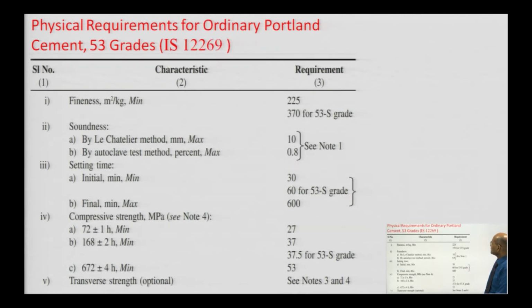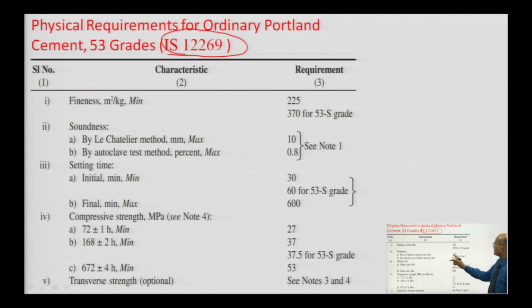Similarly, we have 53 grade cement. 53 grade cement is governed by IS 12269. That code also you can download from the internet, and see the specification for 53 grade cement. Suppose the strength is more, so in 28 days you can get 53 grade.